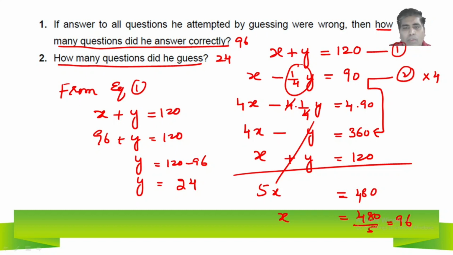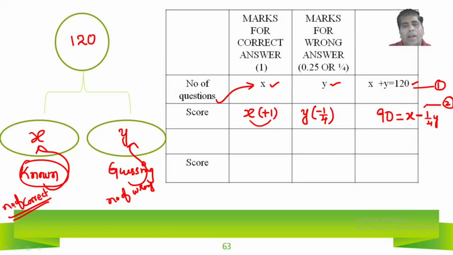Just once again, if you go back, you will get the pair of linear equations from these two. One is based on the number of questions, x plus y is equal to 120, and based on score, x minus 1/4 of y is equal to 90. So this is one more pair of linear equations. Based on this we got the x and y values. I hope it is clear to everyone.